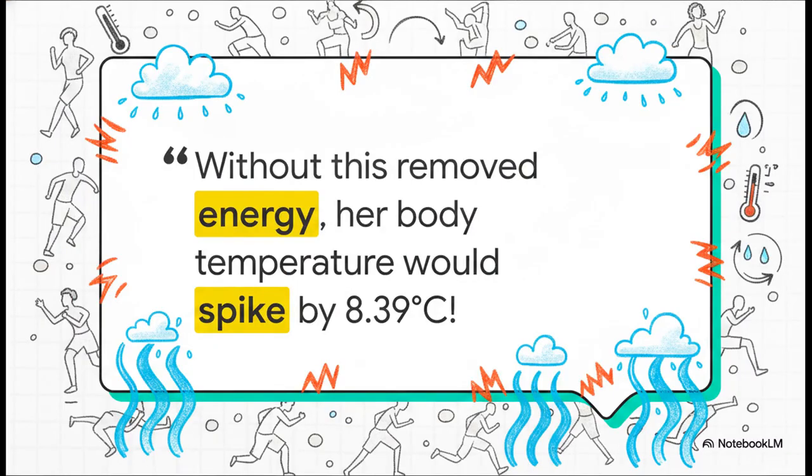Now, what's really interesting about this slide is the result. If that 1.47 million joules of energy wasn't removed by evaporation, Yvonne's body temperature would literally spike by 8.39 degrees Celsius. Normal body temp is around 37 degrees, so adding almost 8.4 degrees puts her over 45 degrees Celsius. Medically speaking, there is no way you survive that. It's a fatal heat stroke. Without the massive latent heat of vaporization of water, we'd never survive a simple workout.